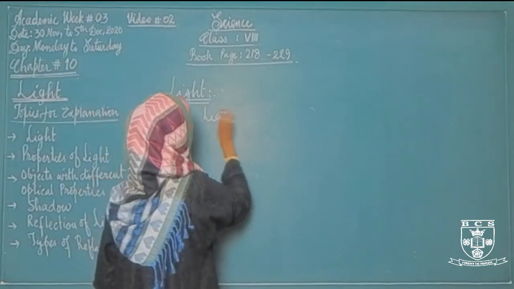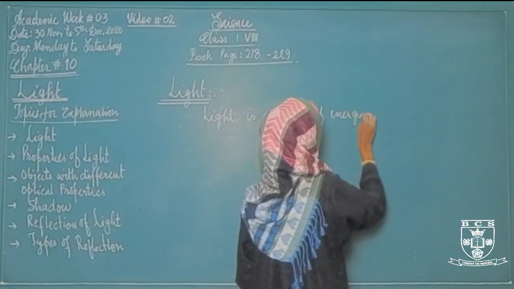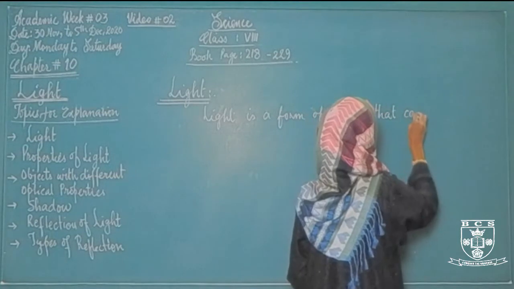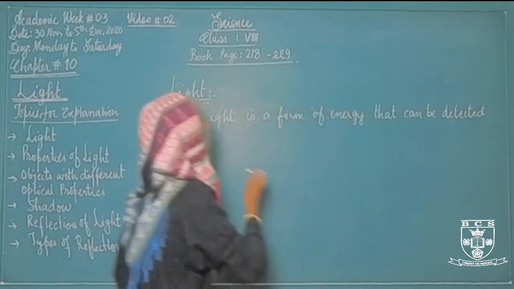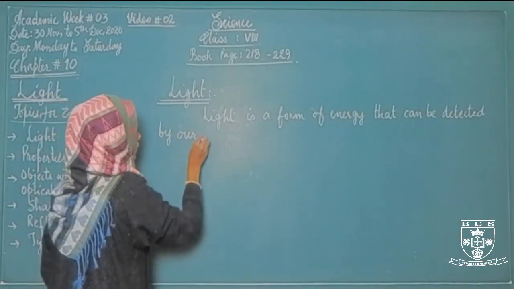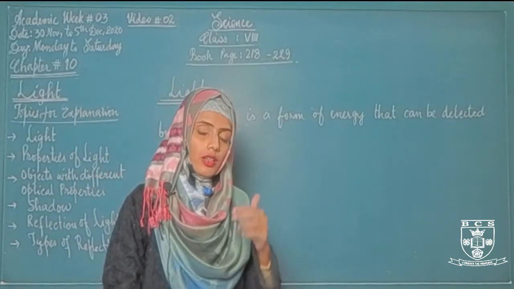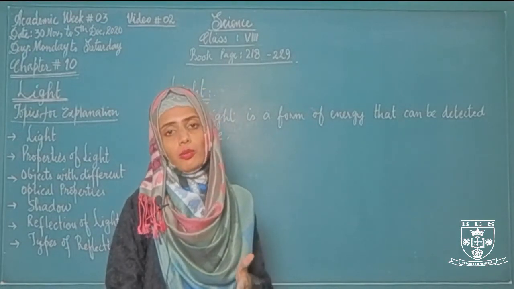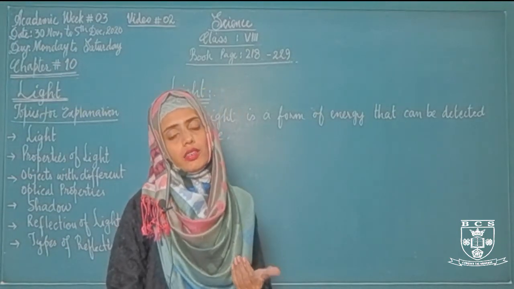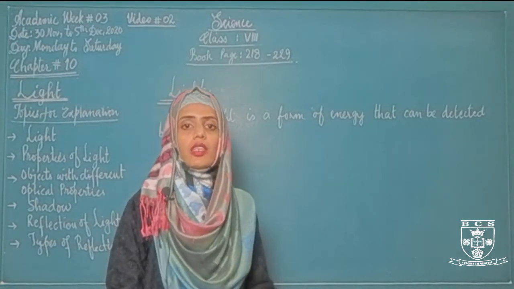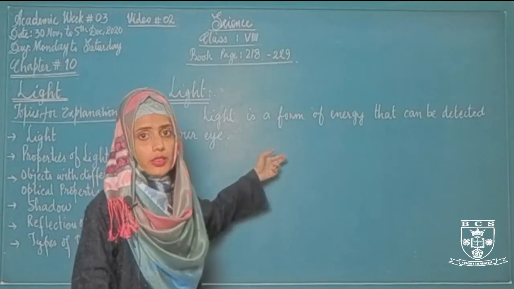Light is a form of energy that can be detected by our eyes. When the light strikes any object, after striking the object, it will reflect back into our eyes, and in our eyes there is a very thin layer, the retina, that makes the image of that object. That's why light is very important for us, right?